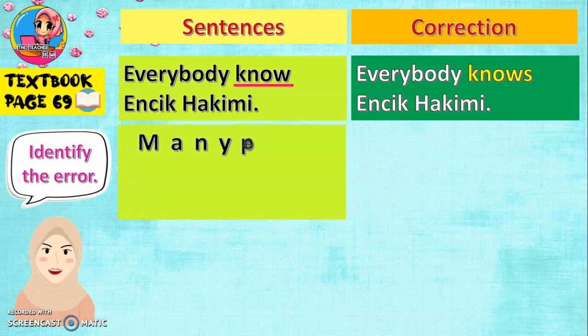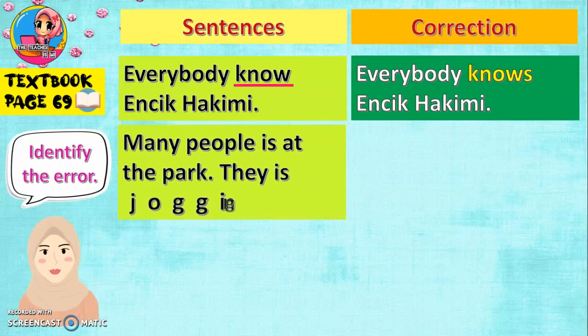Now let's go to the next sentence. Many people is at the park. They is jogging. The sounds seems a little bit weird, right? Bunyi pun dah dengar macam pelik sikit. Okay. Many people, ramai orang. So the verb is. The verb to be is. Can we use is for ramai orang? No. So this is the error.